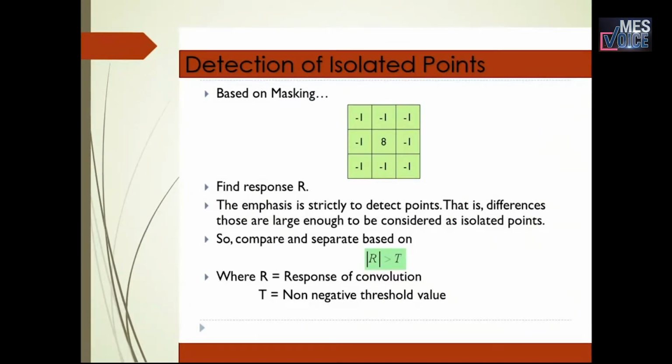First one is detection of isolated point. Based on this mask, we can detect the isolated point. This mask is scanned over an input image. Then find the response R using the above equation. Here we strictly emphasize that to detect points, the differences must be large enough to be considered as isolated points. So compare and separate based on the equation absolute value of R greater than or equal to T, where T is a non-negative threshold value.